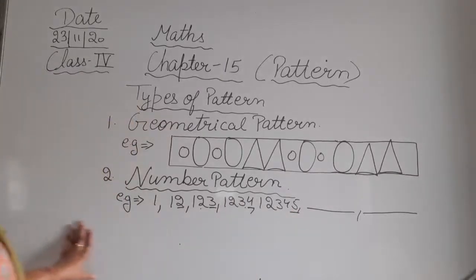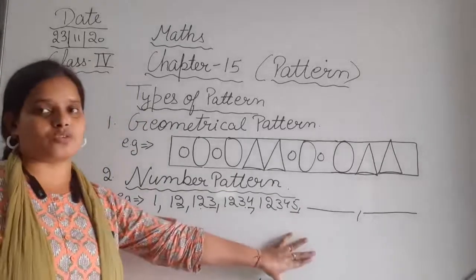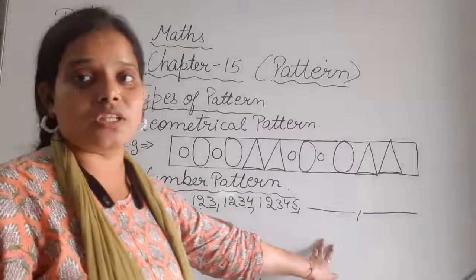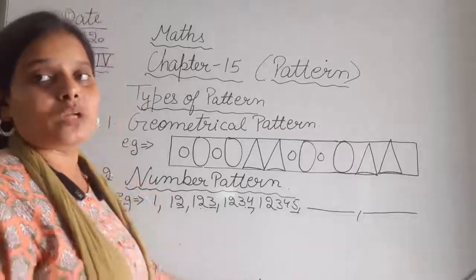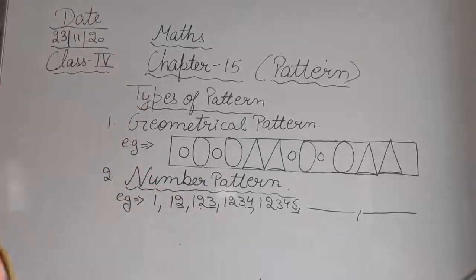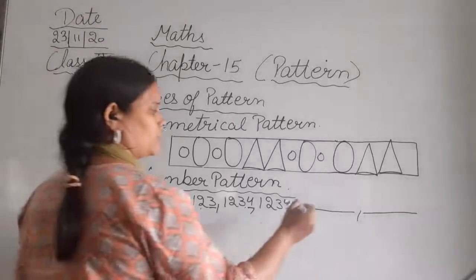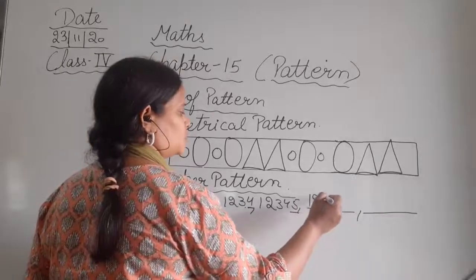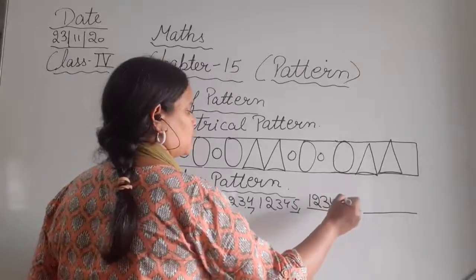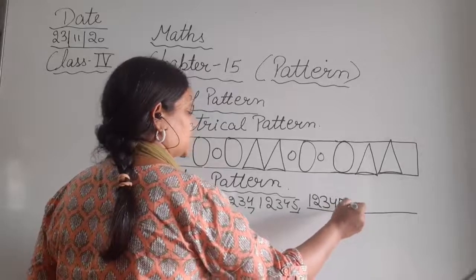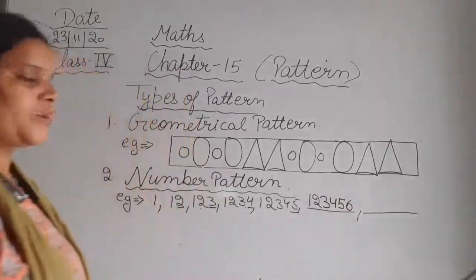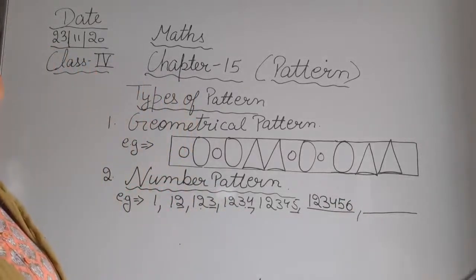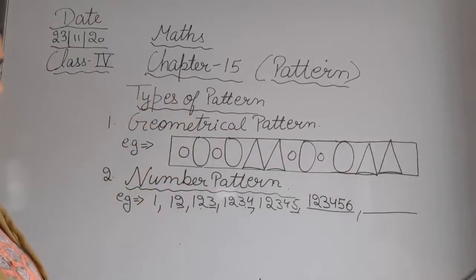Okay, so what will be the next 2 patterns? So what will be the next 2 numbers for this pattern? तो इसके लिए next 2 numbers कौन से होंगे पैटर्न के? So just write it. That will be 1 2 3 4 5 6. So the next pattern will be 1 2 3 4 5 6.